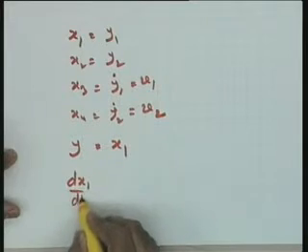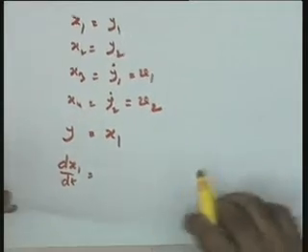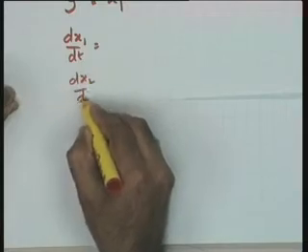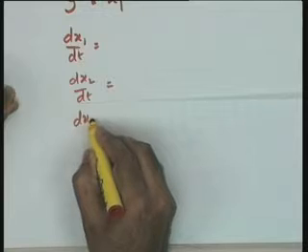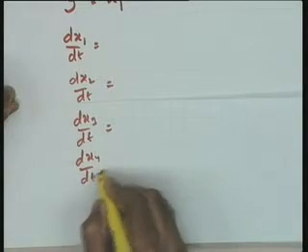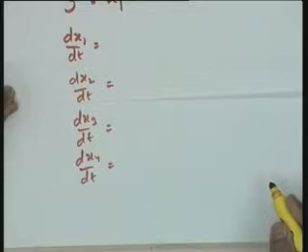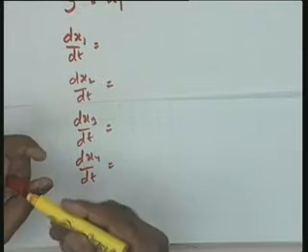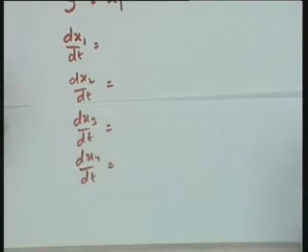So, that becomes the output variable. Now, you see that it is just a rearrangement of the two differential equations we have obtained. That is, I should write dx1 by dt equal to one equation. The other equation will turn out to be dx2 by dt equal to this, dx3 by dt equal to this, dx4 by dt equal to this. These are the four equations, and you can easily manipulate the given two differential equations to obtain these four equations.